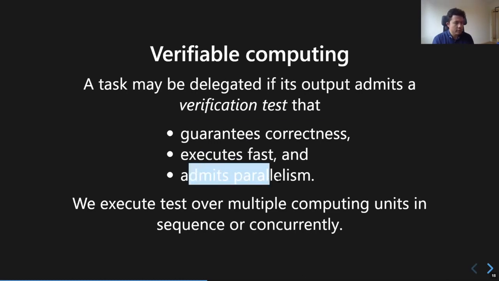Admitting parallelism means that we can split the verification test into multiple computing units, such as several blocks in the blockchain.